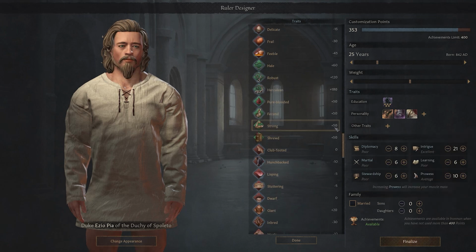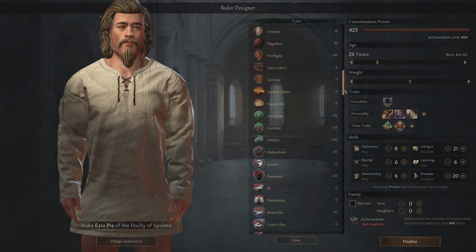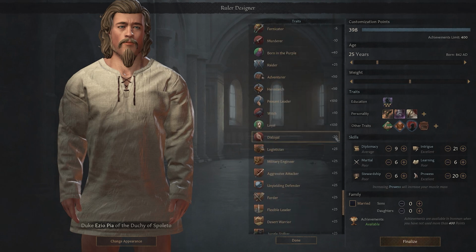I'm going to be a strong giant, making me very capable in combat, but they'll say I fight like a warrior possessed, as I give myself the possessed trait to counter the cost of some of these positives. I'll also be improvident and, of course, disloyal.